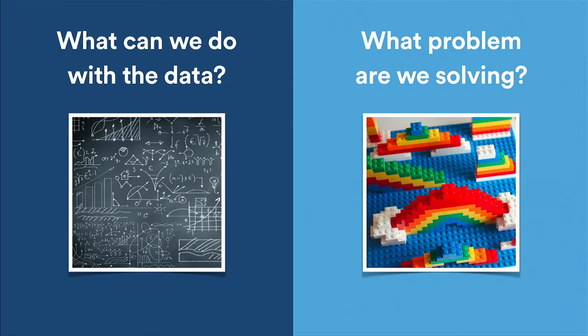Now, from the other side, when we think about smarts, we really need to be crystal clear on the problem we're trying to solve. So maybe the data shows that two people interact with each other a lot, but how is that useful to know? What real customer problem can we solve with that bit of information? Now, sometimes we start exploring the data, we start playing with it to see what types of questions it can answer, and we work our way up to solving a bigger customer problem. And at other times, we start with the customer problem and we break it down into smaller, more manageable problems that we know we can solve with data.